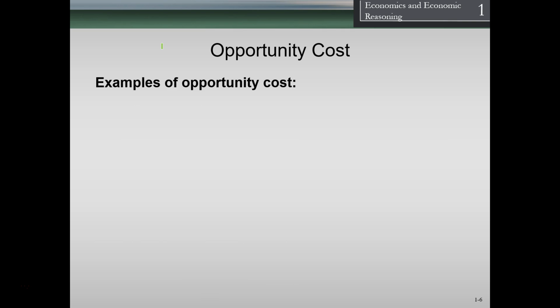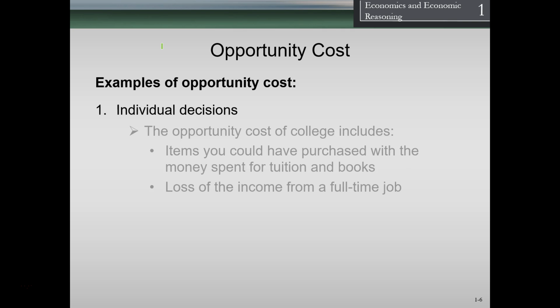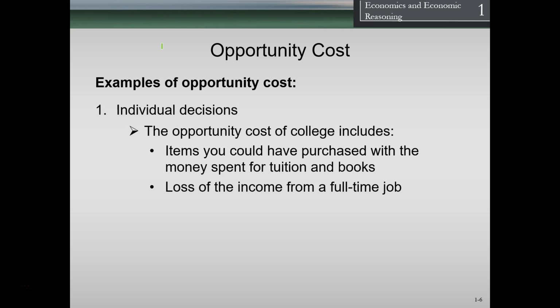So, opportunity cost examples. We could have individual decisions, such as the opportunity cost of college includes items that you could have purchased with the money spent on tuition and books. Anything we spend money on, we could have done something else with that money. So the assumption is if we're spending money on tuition and books, that's the highest good to us. And the opportunity cost is whatever else we could have done with that money, including buying something else or putting it into the bank or some other investment and earning returns on it.